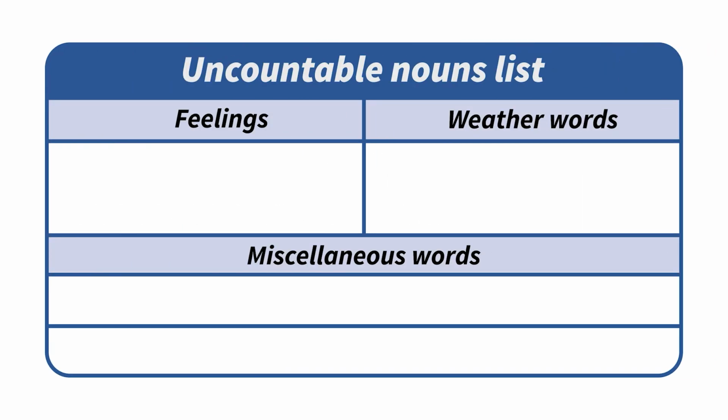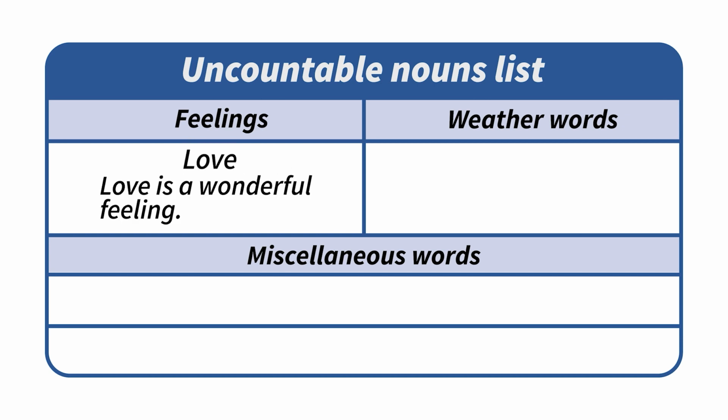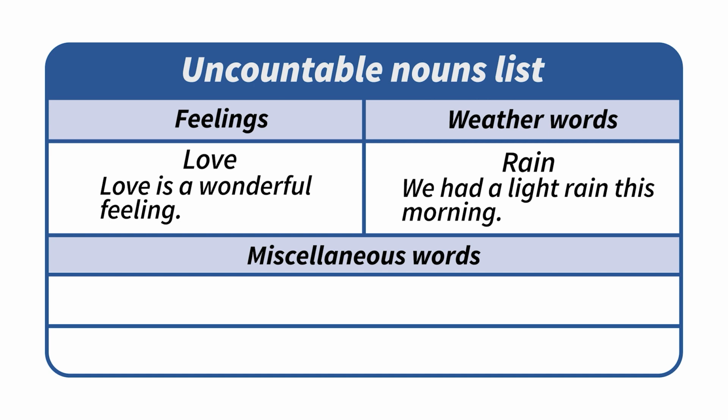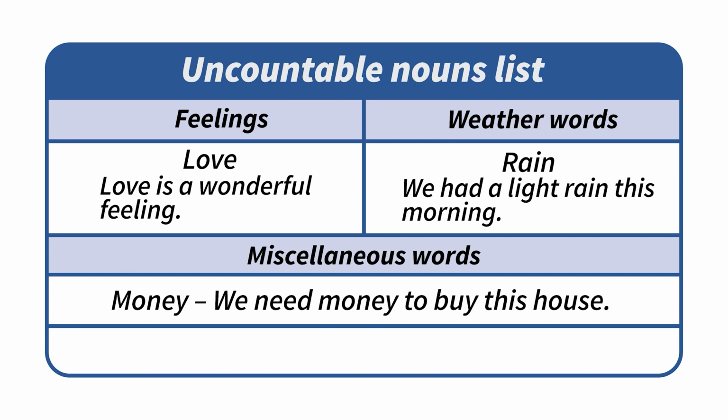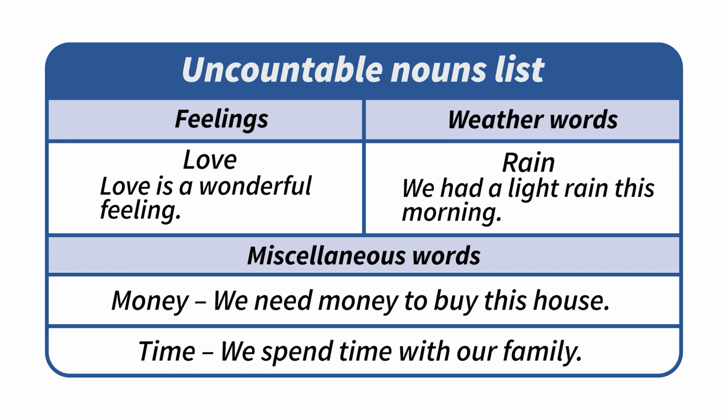With feelings, for example, love. Love is a wonderful feeling. Weather words, for example, rain. We had a light rain in the morning. And here we have miscellaneous words, many nouns that we can consider uncountable nouns. For example, money. We need money to buy this house. Or time. We spend time with the family.